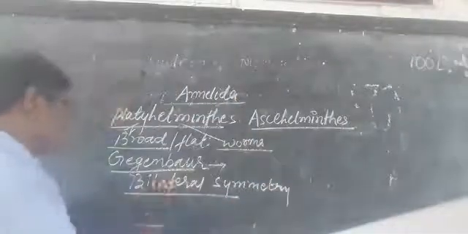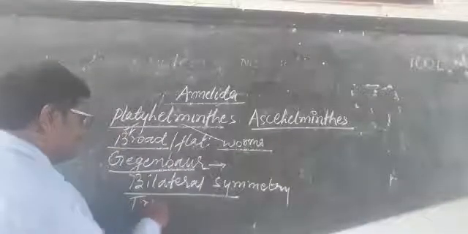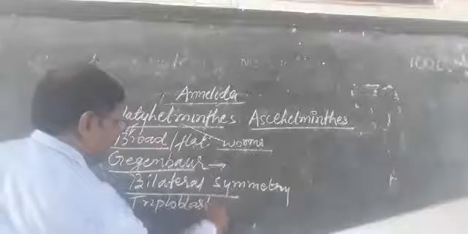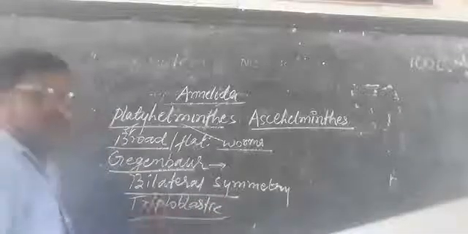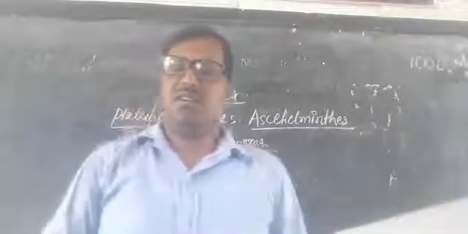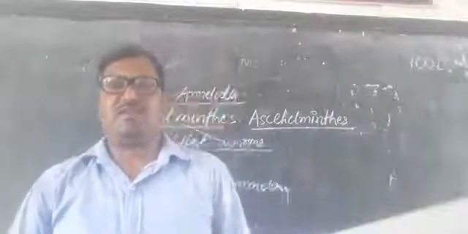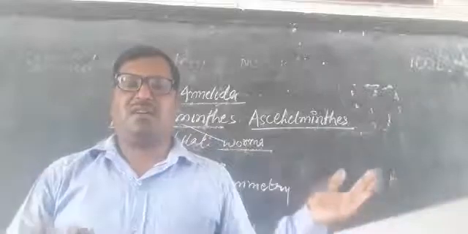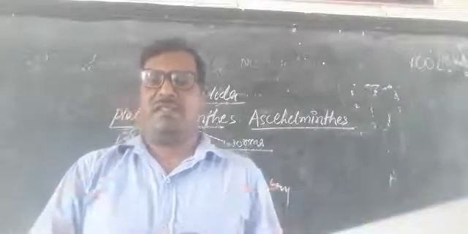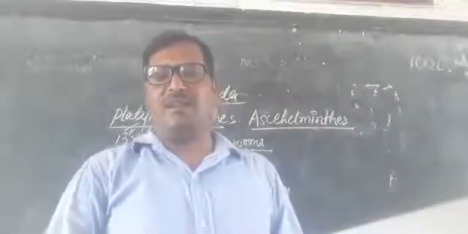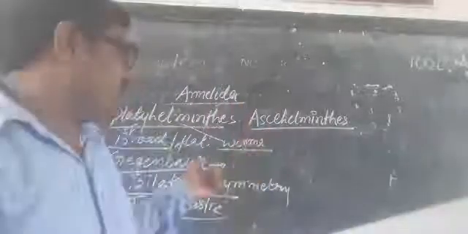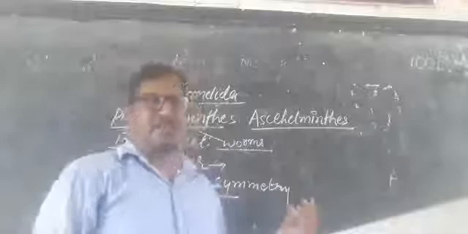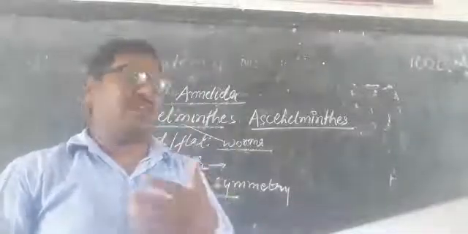When we talk about the germinal layers of this living organism, they are triploblastic. They have three distinct layers and distinct body linings, and the body is flattened. Nearly 9,000 species are present in the Platyhelminthes.